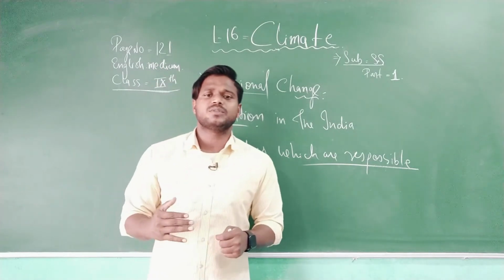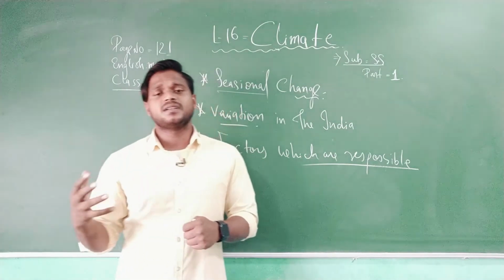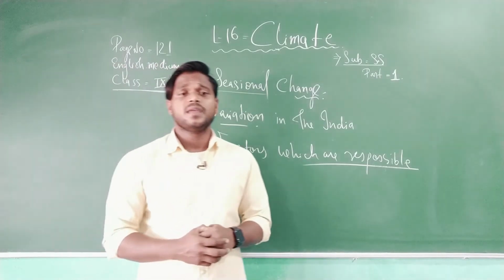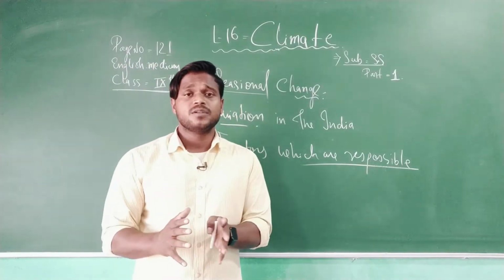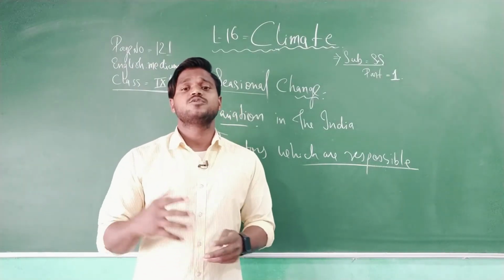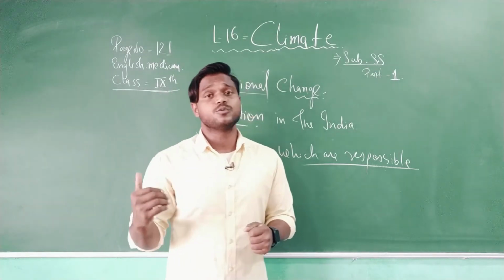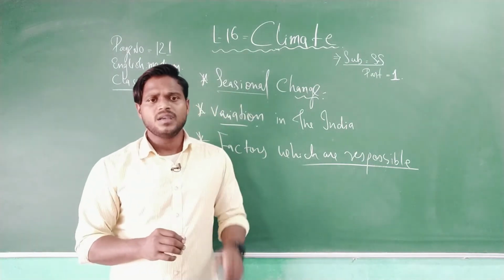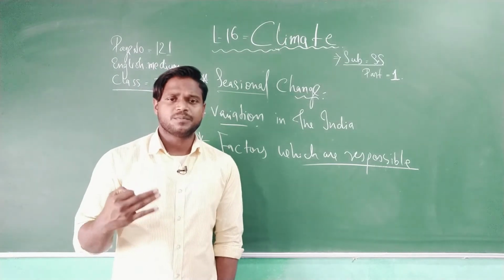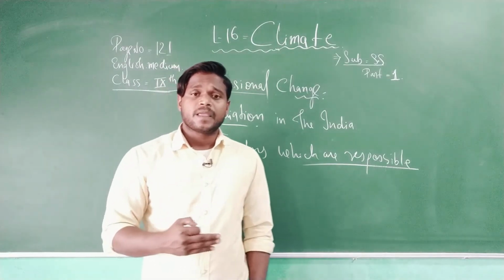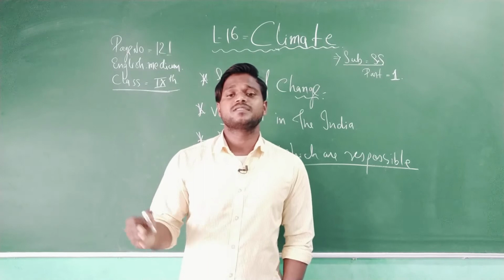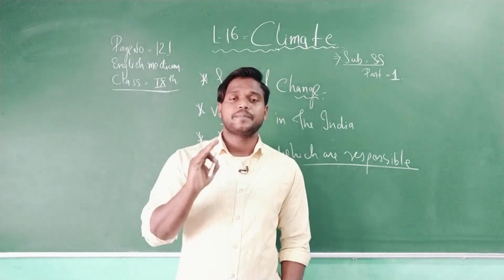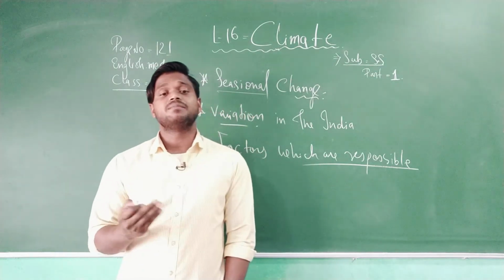So high temperature over Central Asia and the Indian landmass can be seen, and at this time the pressure prevails over the ocean from the south. So the wind tends to blow from the higher pressure over the Indian Ocean to the lower pressure pockets in the northern side, and these winds are also known as the southwestern monsoonal winds. They carry the maximum amount of moisture and bring rain too.